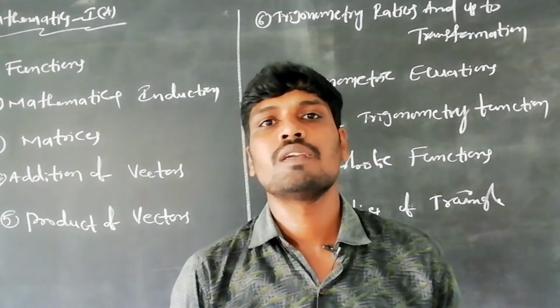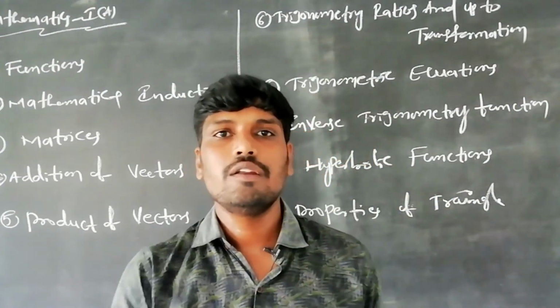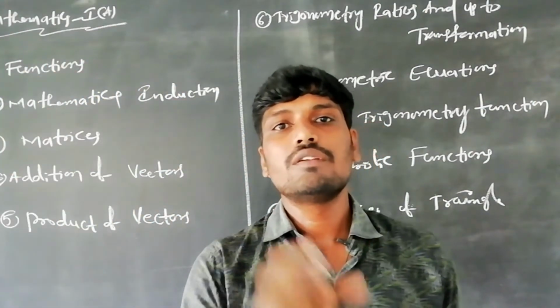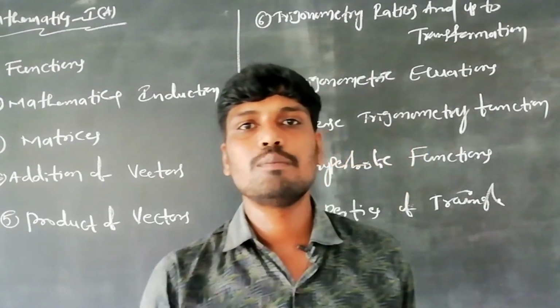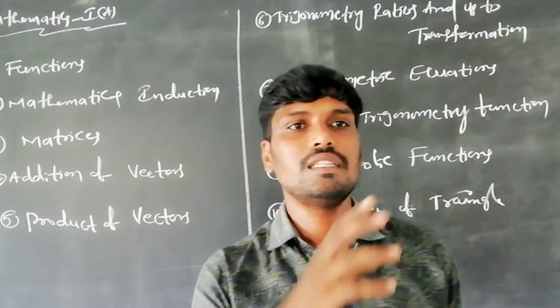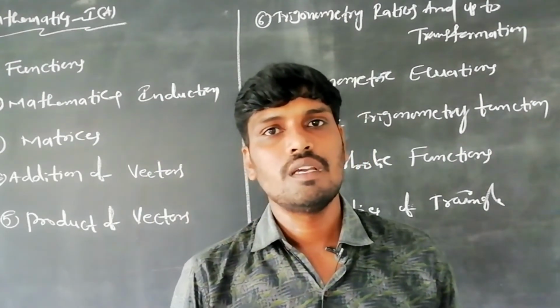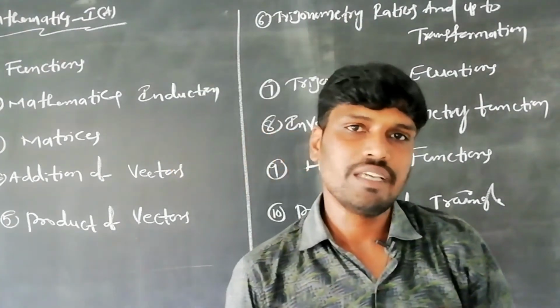Also compound angles, multiple and submultiple angles, and the transformation formulas: sin C plus sin D, sin C minus sin D, cos C plus cos D, cos C minus cos D.